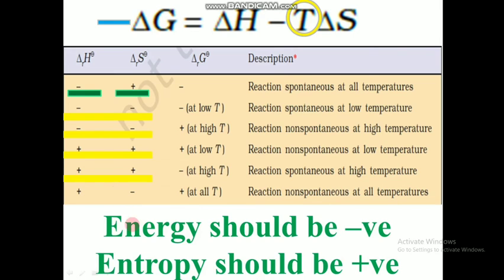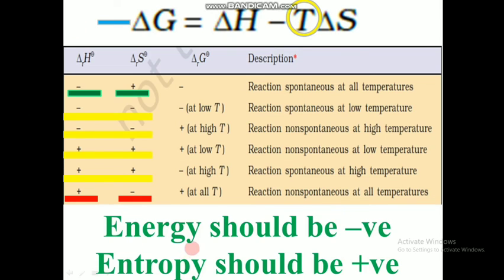And in the last condition, energy is positive and entropy is negative. So it is just the opposite of the spontaneity condition. Energy is supposed to be negative and entropy is supposed to be positive. But in the last condition, we have both factors in the wrong direction. So whatever changes we make with the temperature, we don't get a spontaneous reaction.